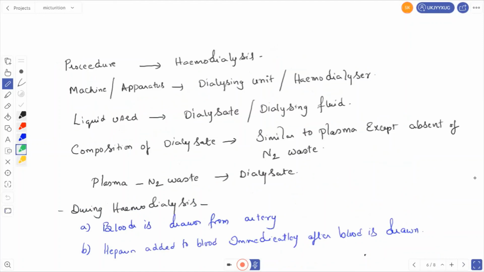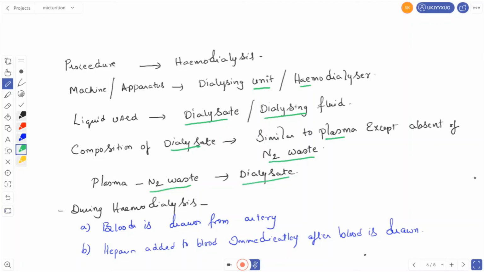Let us see the procedure I have given here again. Procedure of hemodialysis. The machine or apparatus is called the dialyzing unit or hemodialyzer. The liquid used is dialysate or dialyzing fluid. The composition of dialysate is similar to plasma except for the absence of nitrogenous waste. So plasma minus nitrogenous waste is called dialysate.